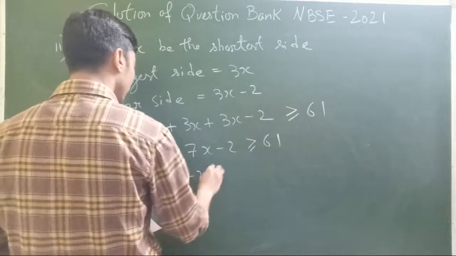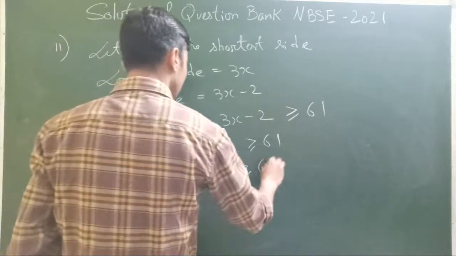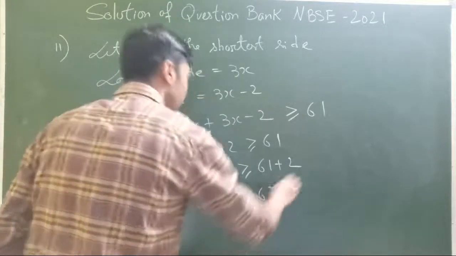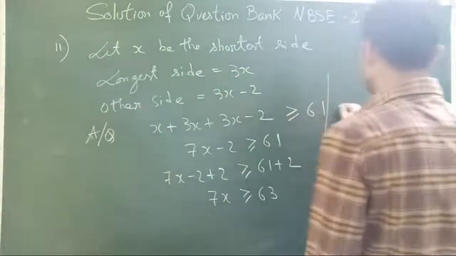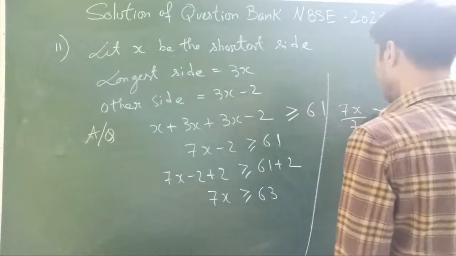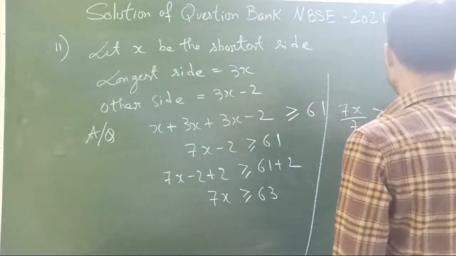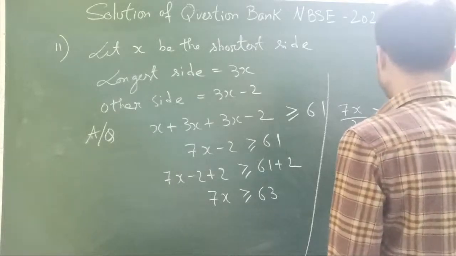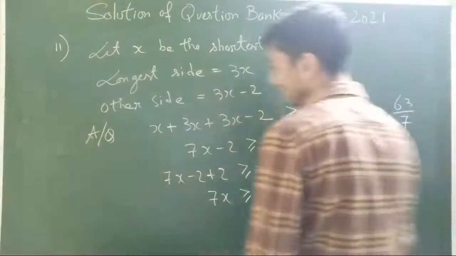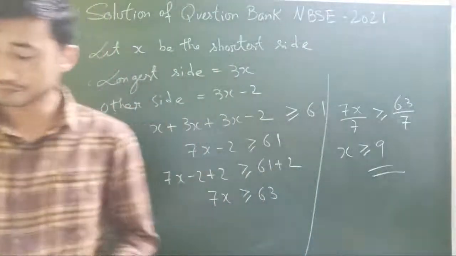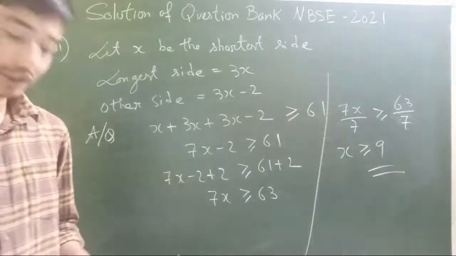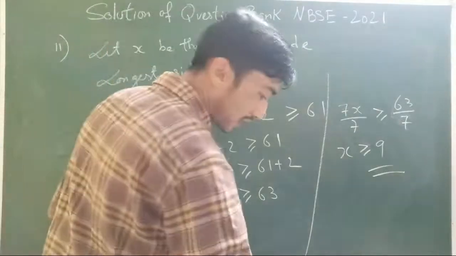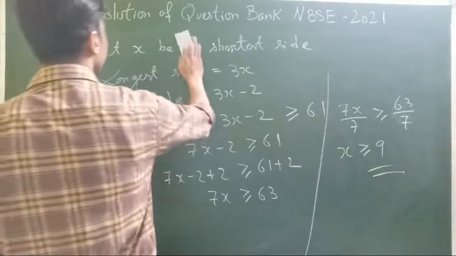I'll just solve. Minus 2 plus 2, so adding 2 on both sides, we have 7x greater than or equal to 63. Dividing both sides, as long as we are dividing by positive values, the inequality sign will not change. That is already in the laws of inequality. So x should be greater than or equal to 9. So as per the question, the minimum length for the shortest side should be 9 centimeters.